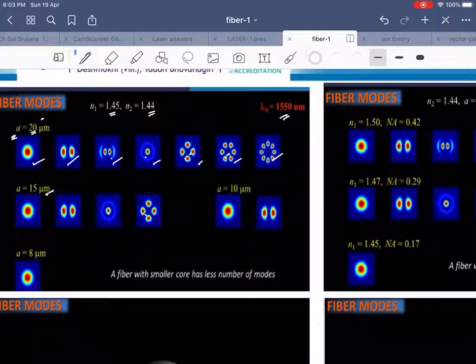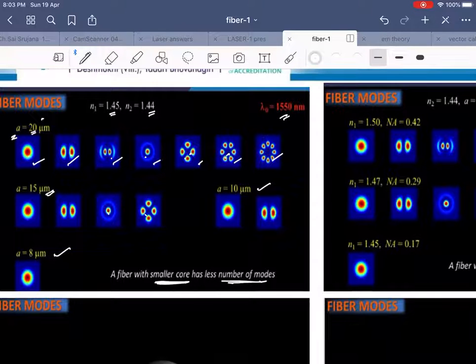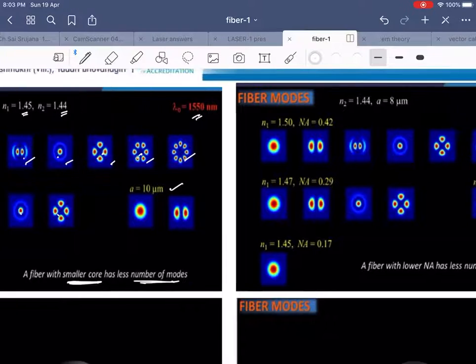Now the core radius is made 15 micrometers. Then how many modes are propagated? 4. Core radius is 10 micrometers: 2 modes are propagated. And core radius is 8 micrometers: 1 mode is propagated. So whenever the core radius decreases, accordingly the number of modes also decreases.